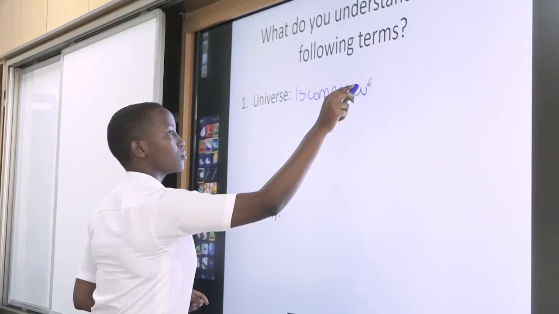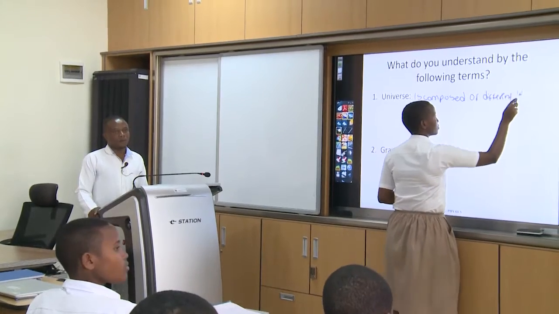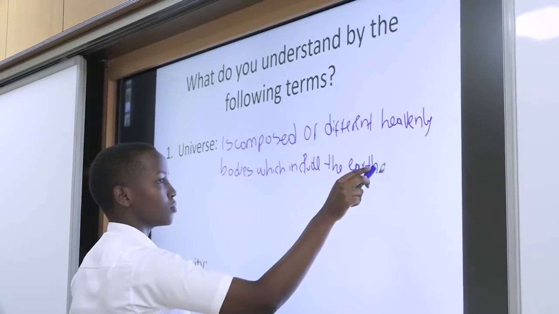Thank you. What I understand by universe is that universe is a collection of different planets, which includes also the Earth. Can you come and write? Thank you.